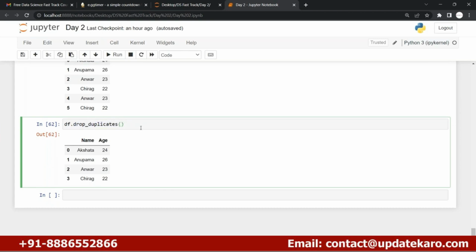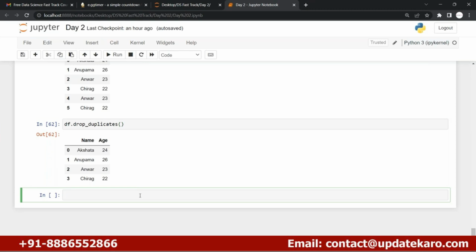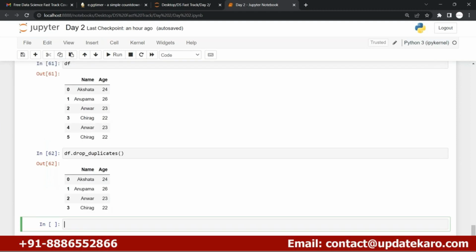There is no concept like primary key and foreign key, those concepts will be in MySQL, right? If the rows are matching, then only Python will remove that.